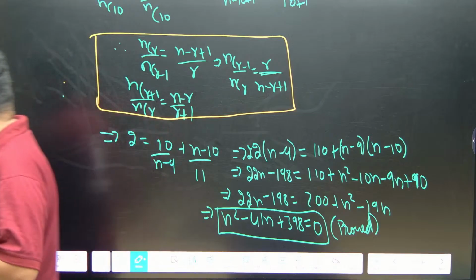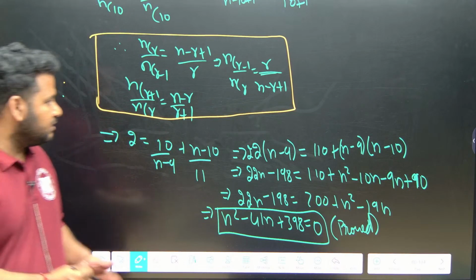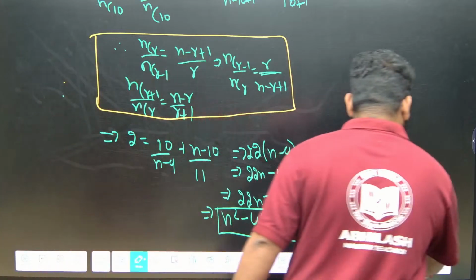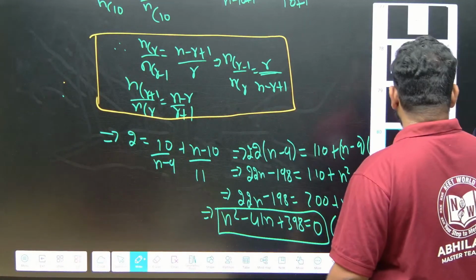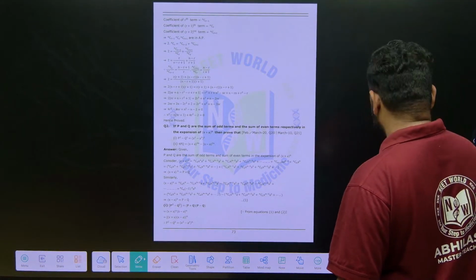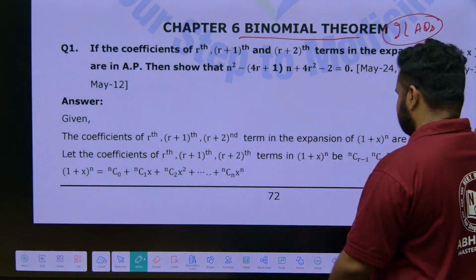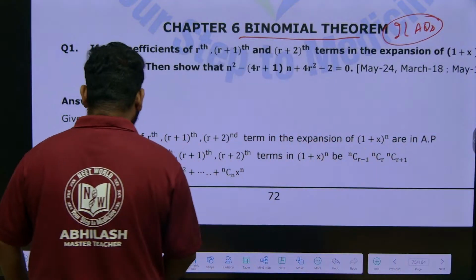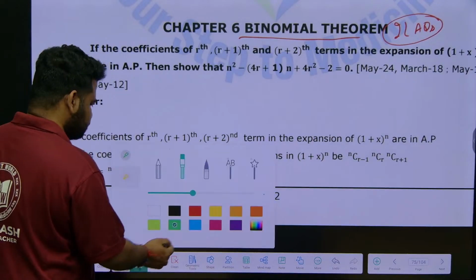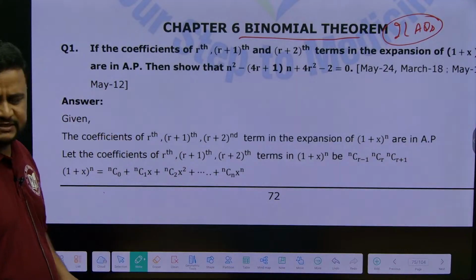Fine. Let us move to the next question based on these lines only. That is the first question that is in the booklet. So this is the first question they have given. See here, they are telling a very important question. If you have understood the previous question, this question is fairly simple.